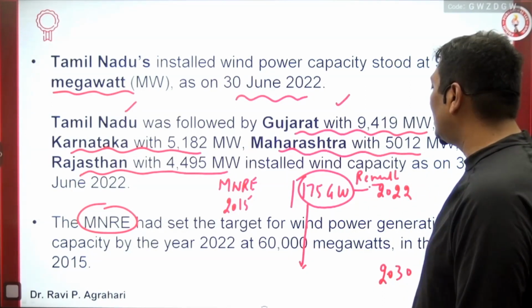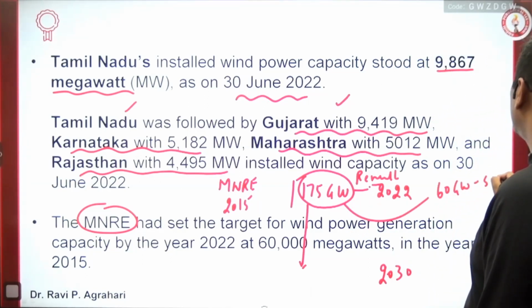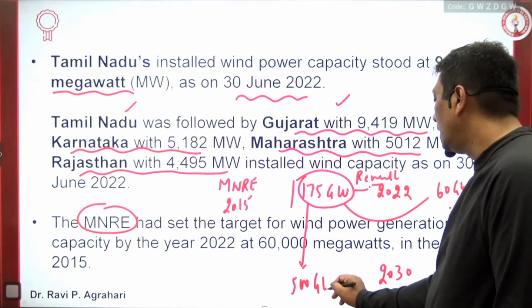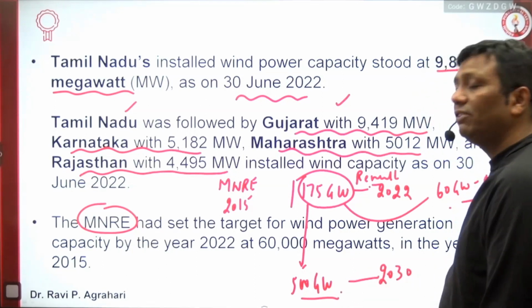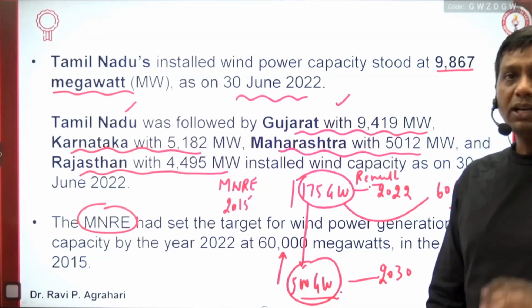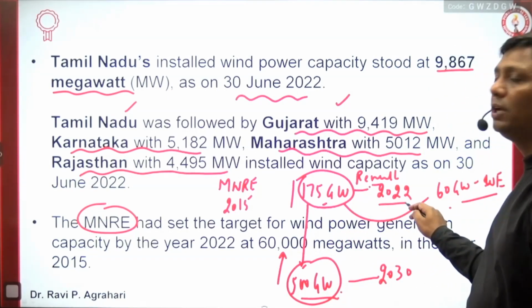175 gigawatts was the total through renewable energy, and in this renewable energy, 60 gigawatts was by wind energy, guys. Now overall, the renewable energy target is 500 gigawatts, which India will achieve by 2030. Definitely the solar energy sector will boom, but the values are not given, just like earlier for the 175 gigawatts that India will achieve by 2022.